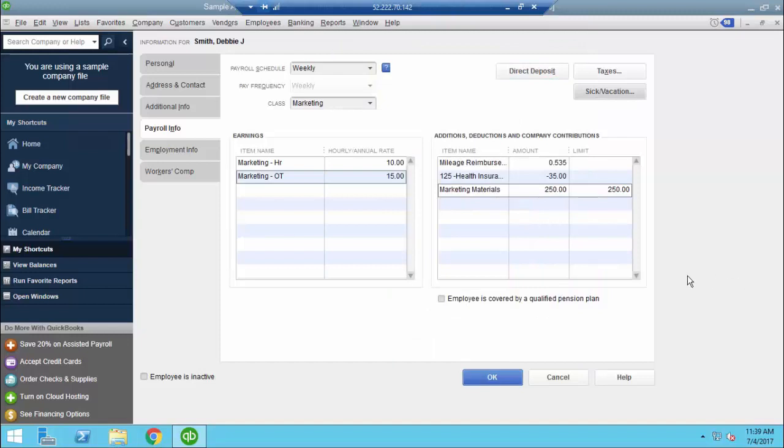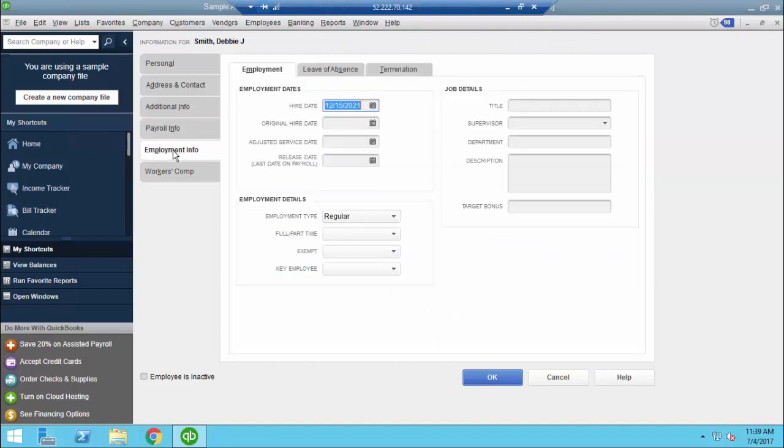Now that we've completed everything on this tab, we're going to jump to the Employee Info tab. This is basically just a little bit of an HR component for you to use. It gives you the ability to put their hire date. If they're a rehire, you can put their original hire date. You can put when they were terminated. You can choose if they're a full-time regular employee, officer employee, statutory employee, or an owner, full-time or part-time, if they're exempt or non-exempt, and if they're a key employee, yes or no. And again, this is for reporting. You also have job details over here, so you can put their title, supervisor, a job description, and a target bonus if you have this information.